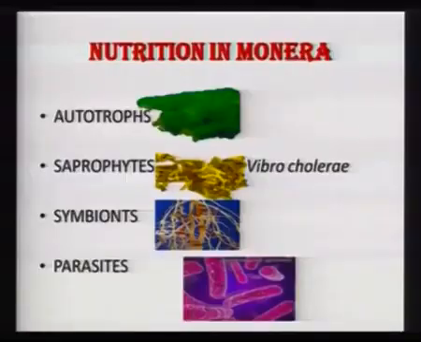They also feed like any other eukaryote. Even these prokaryotes feed, and they have different modes of feeding. For example, these bacteria can be autotrophs, saprophytes, symbiotes, or parasites. Autotrophs are like the blue-green algae, which are also known as cyanobacteria. As you can see here, they are green in color, and the fact that they are green suggests that they contain a green pigment known as chlorophyll. With the help of sunlight, water and carbon dioxide, they are able to make their own food. So they are known as autotrophs.